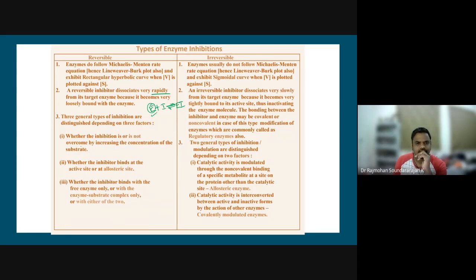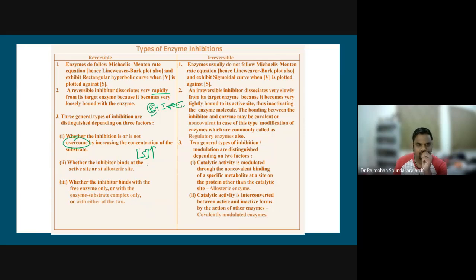So there are three general types of inhibition distinguished based on three factors. If you look at the reversible one, we can see whether the inhibition is or is not overcome by an increase in the concentration of the substrate. There are some cases where, when you increase the substrate concentration, we will be able to overcome it. That is, we will be able to suppress this EI formation when sufficient substrate is there, and only product formation is enhanced. So that is one type.